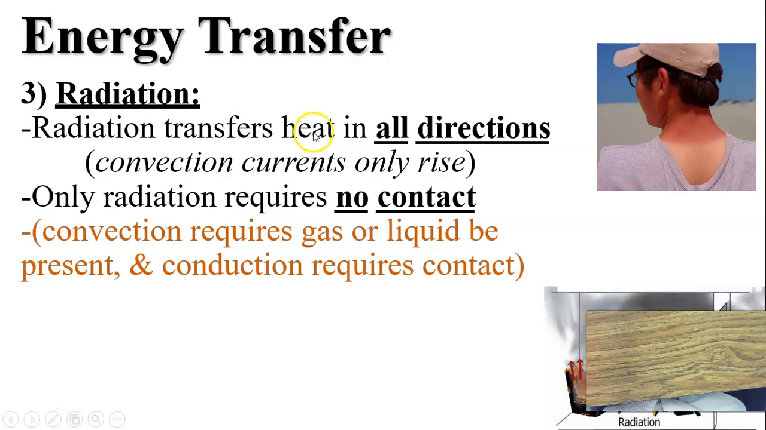Radiation transfers heat in all directions. Convection currents only rise, so radiation can happen in all directions. Only radiation, though, requires no contact. Both conduction and convection require contact of some sort. Radiation requires no contact. There's no contact between this poor guy and the sun, but sure enough, he got burned.